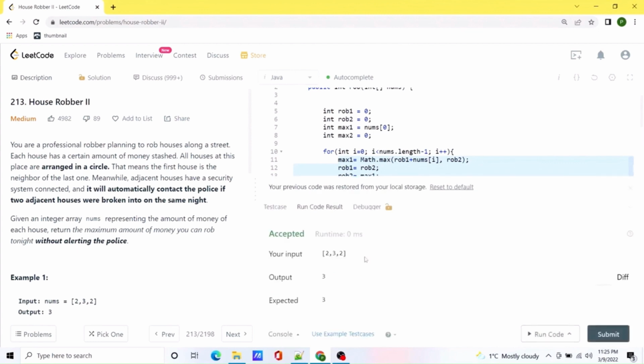Let's try to run this. Okay, seems like our solution is working. Let's try to submit the code.